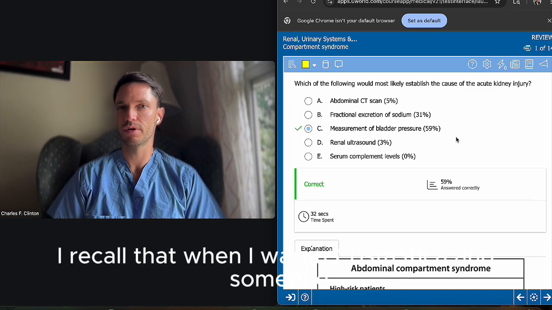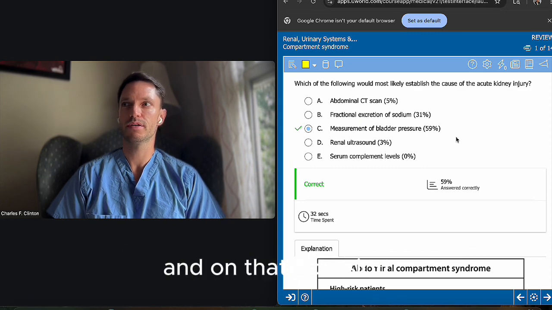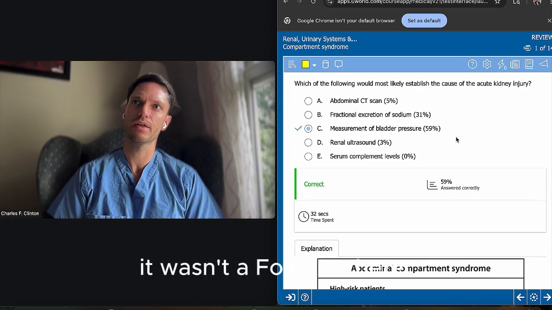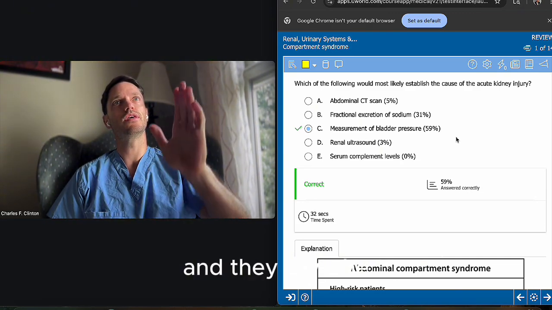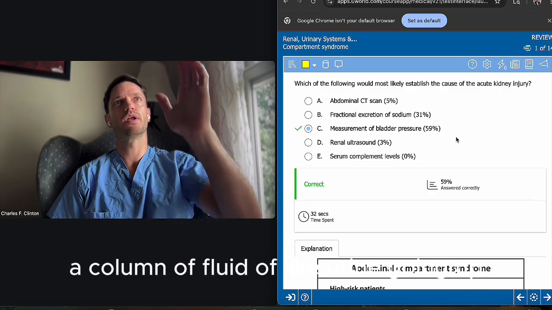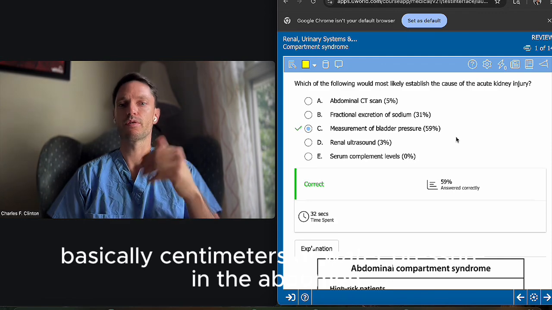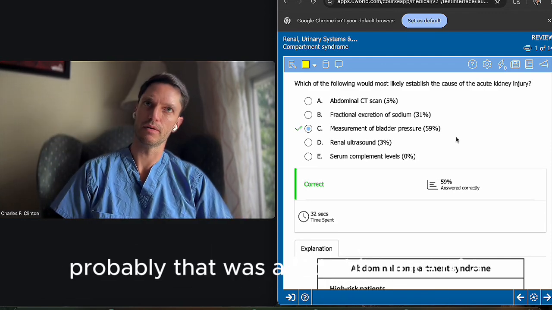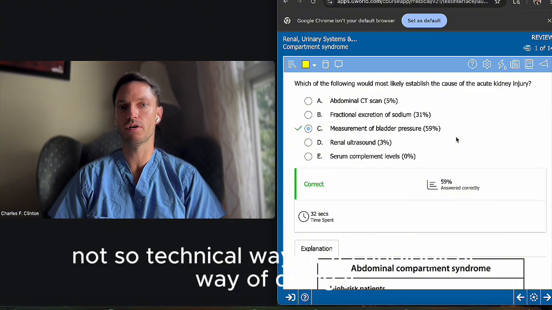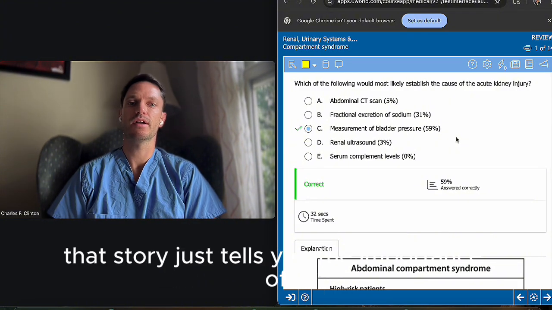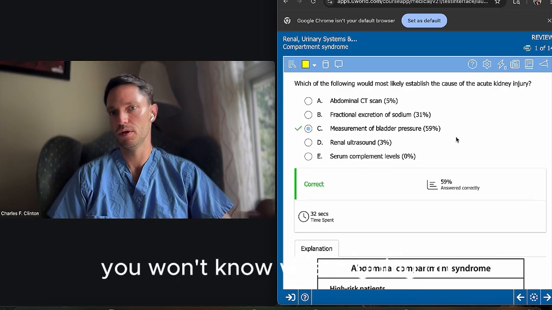I recall that when I was in Costa Rica, it was interesting because someone was checking the intra-abdominal pressure, and on that occasion, I think they checked it differently. It wasn't a Foley catheter, or maybe they put a Foley in and they just put in the tube upwards, and they saw the column of fluid of urine going up, and they measured that, and that sort of said what was basically the centimeters of water pressure in the abdomen. Probably that was a not so technological way of doing it. Maybe we had no transducer over there. I don't remember, but that story just tells you the importance of figuring out how the intra-abdominal pressure is. If you don't think about it, you won't know what's going on.